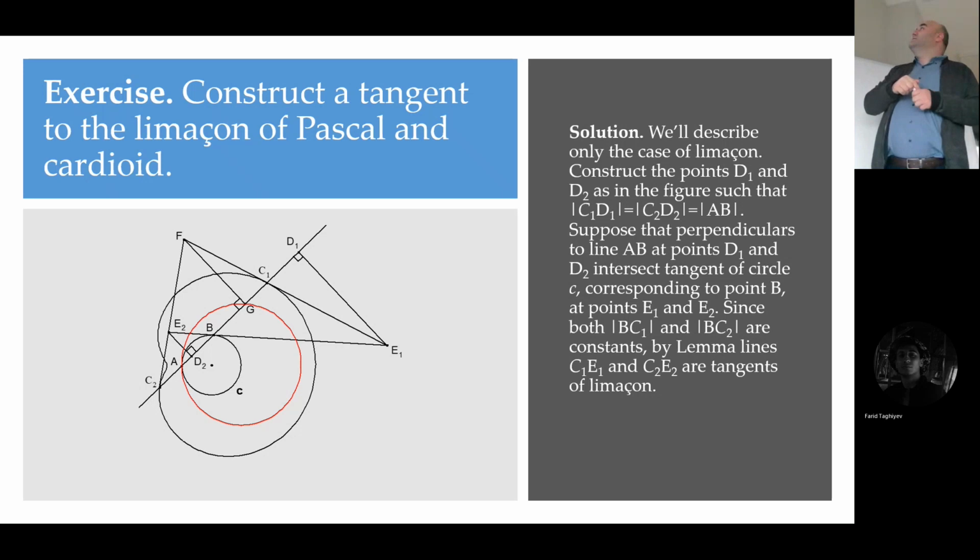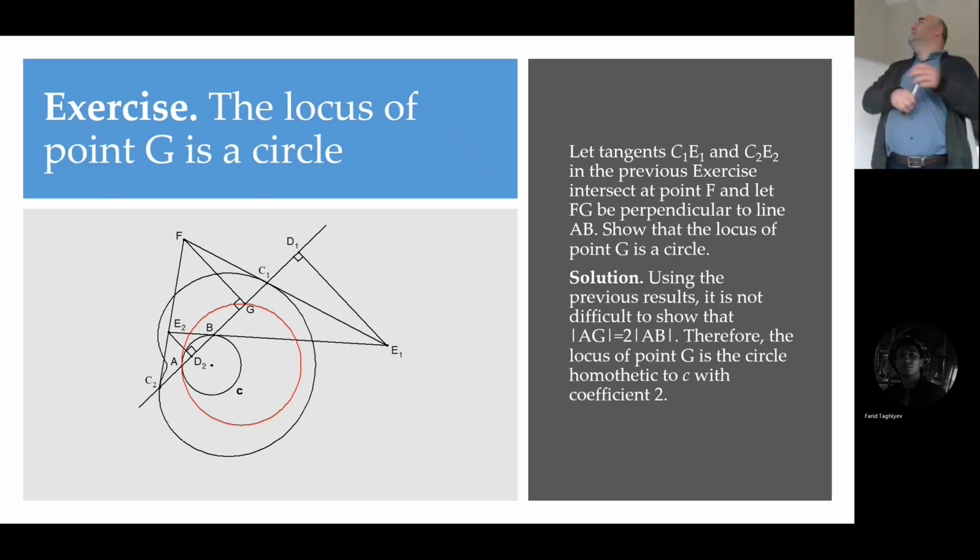Another interesting application of this lemma. There are some other nice questions that we can ask here. For example, you can also draw the tangent line at C2. These two tangent lines intersect at F, and from F you draw a perpendicular.